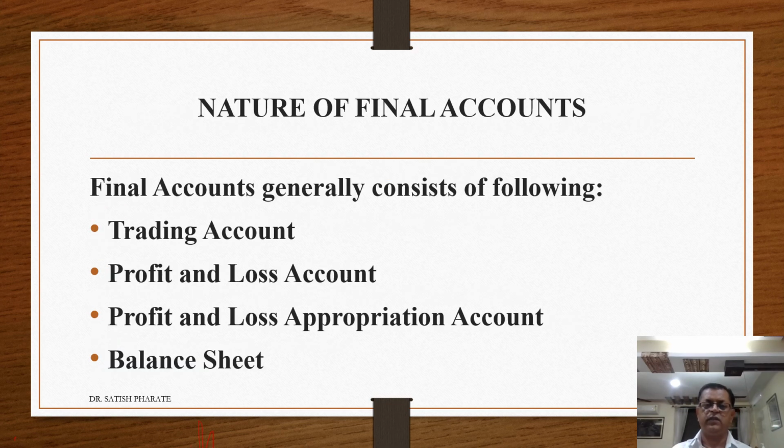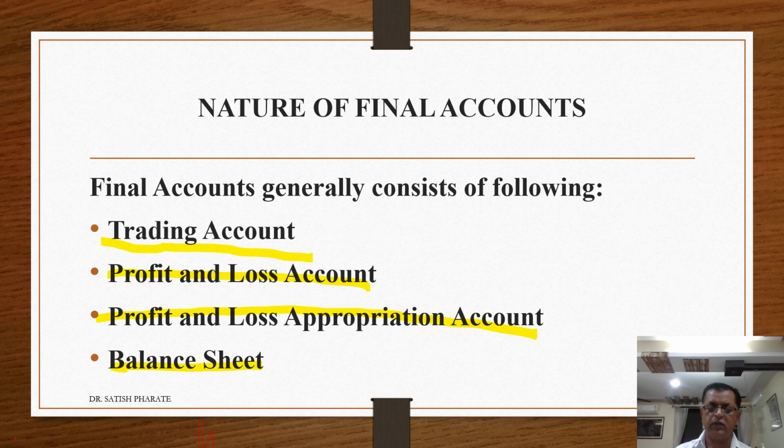Let us go for the first one, nature of final accounts. What is final accounts basically? Final accounts generally consist of the following things. Number one, trading account. Number two, profit and loss account. Number three, profit and loss appropriation account. And number four, balance sheet. These are the four contents of the nature of final accounts.